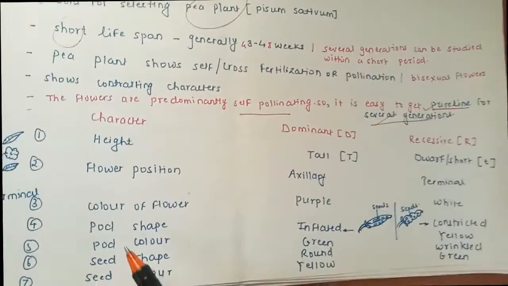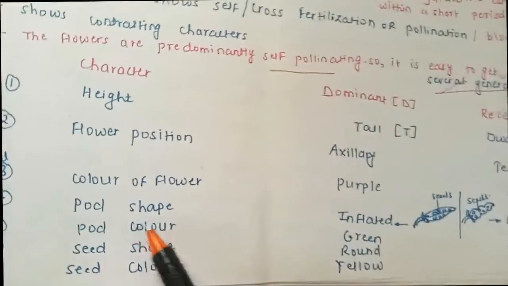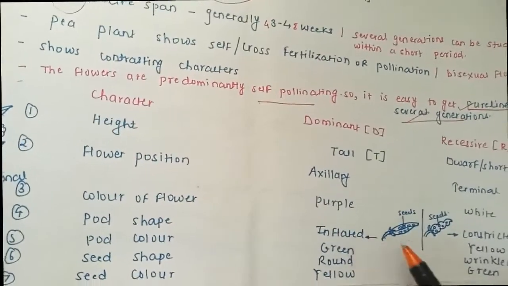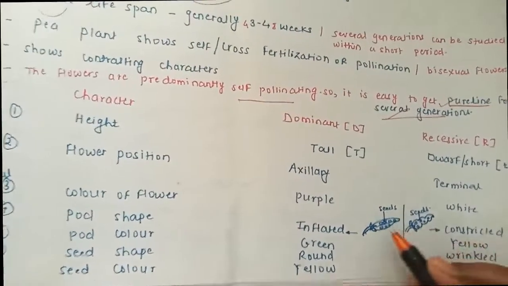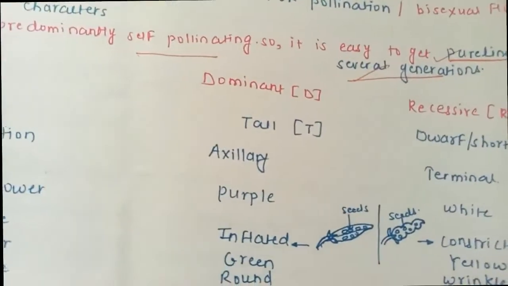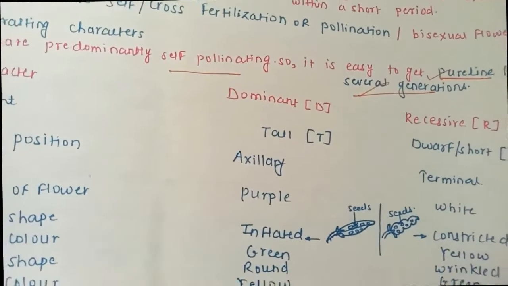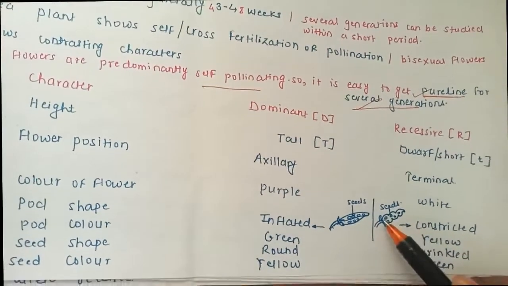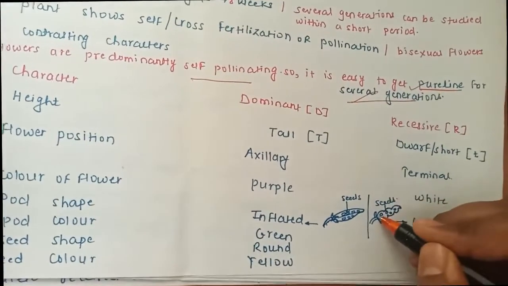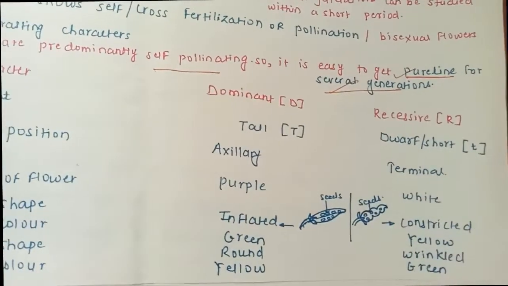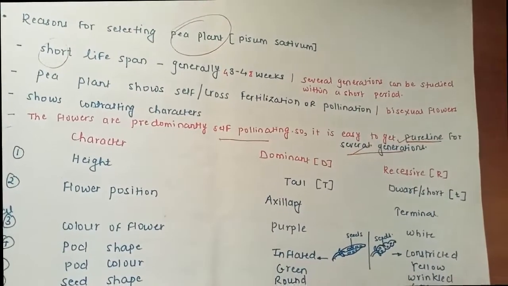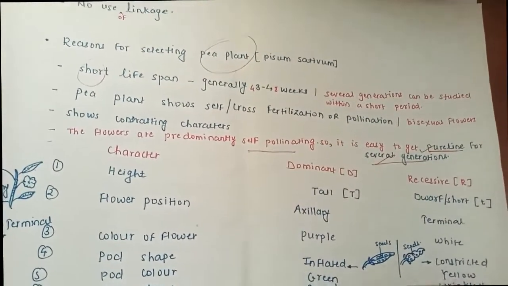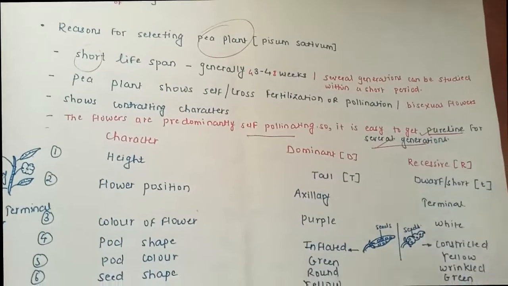Next was pod shape. Pod shape can be inflated or constricted. I have given a small diagram for your better clarity. These are the seeds I have shown. Inflated means clear and flattened, and constricted means you can see the constrictions here. So these are the constrictions you can see in the pods, and the seeds are shown. So constricted pod shape was the recessive and the inflated pod shape was the dominant.